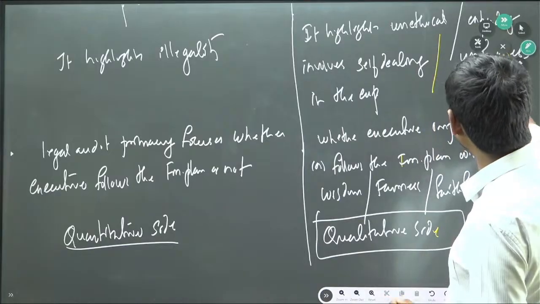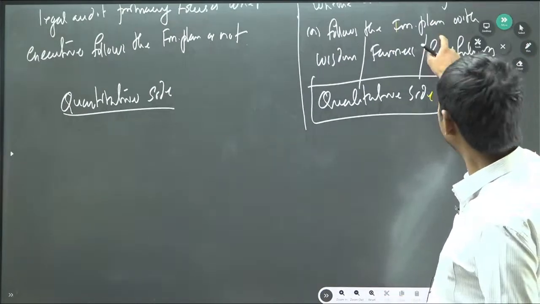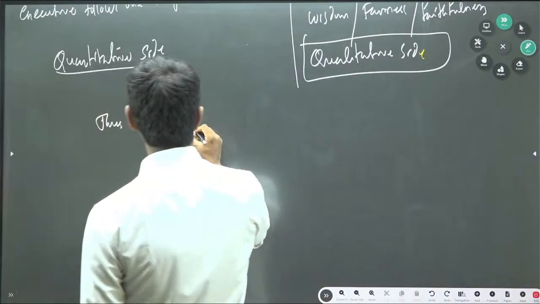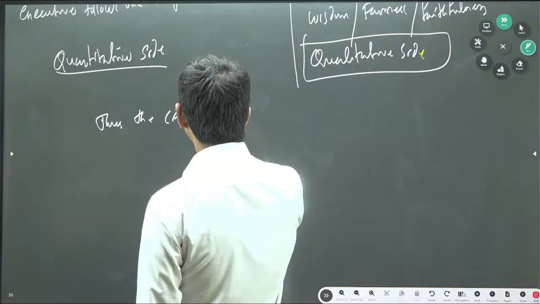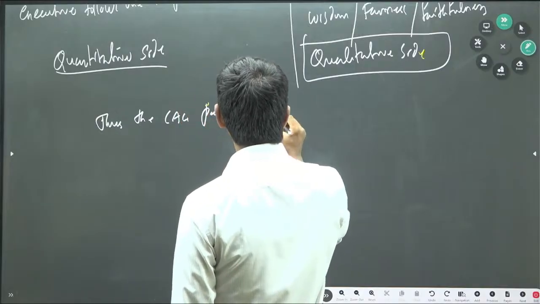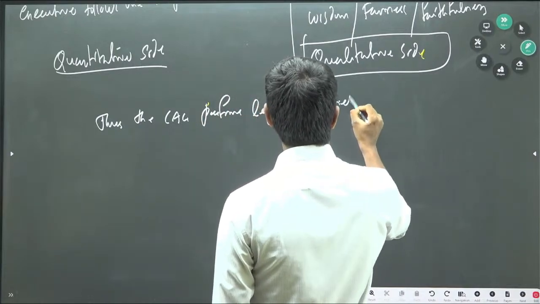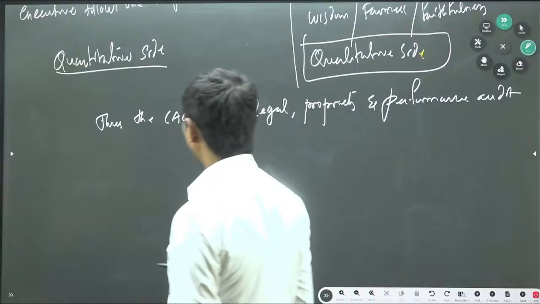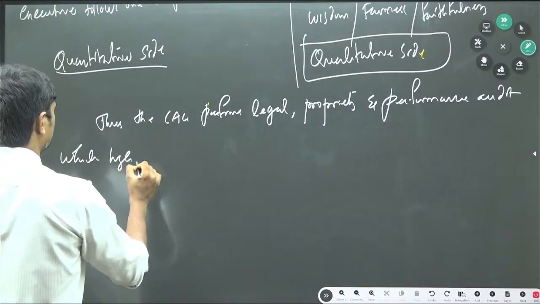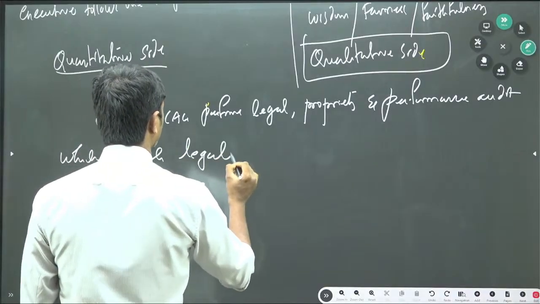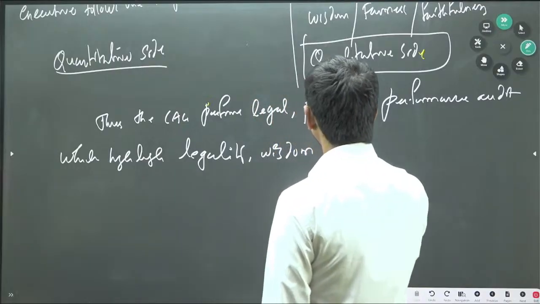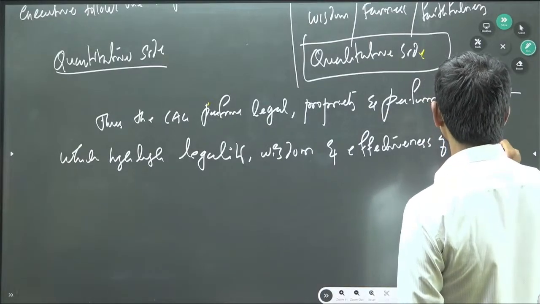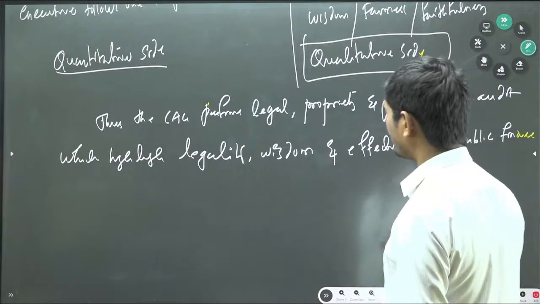Okay, right. So let us write the conclusion. Okay, so in the conclusion we need to write: thus the CAG performs legal, propriety and performance audit, which highlight legality, wisdom and effectiveness of public finance or public expenditure, public finance management.